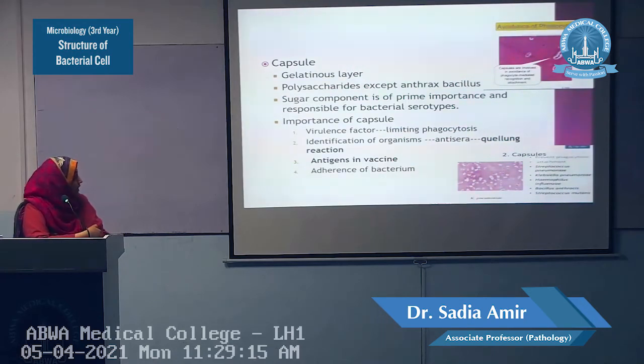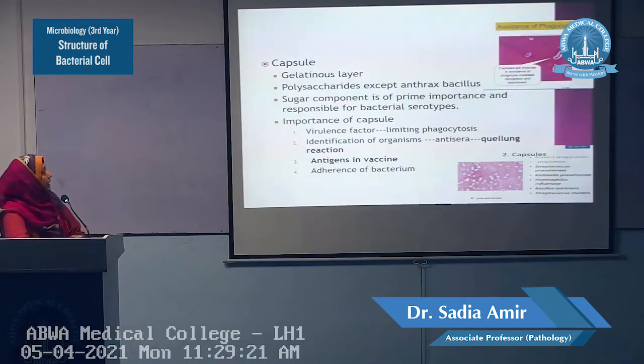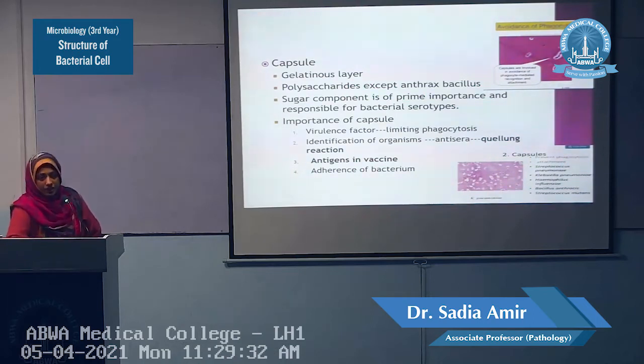These sugar components will behave as antigens. In the formation of vaccines, these capsular polysaccharides are used as antigens in their purified forms. Their pathogenesis will be inhibited and their antigenicity will be maintained.